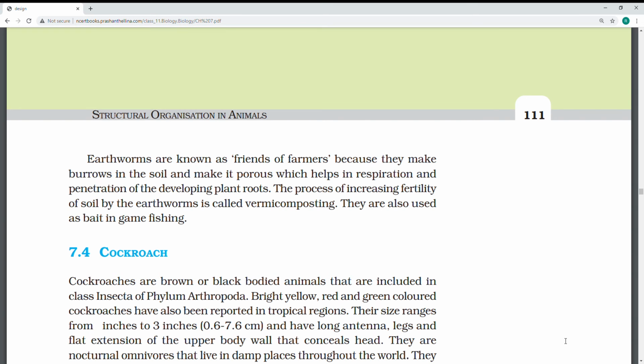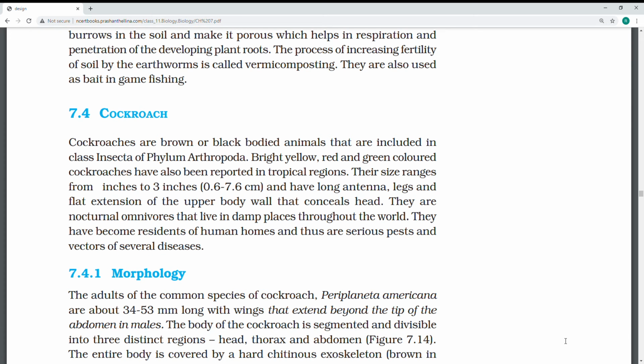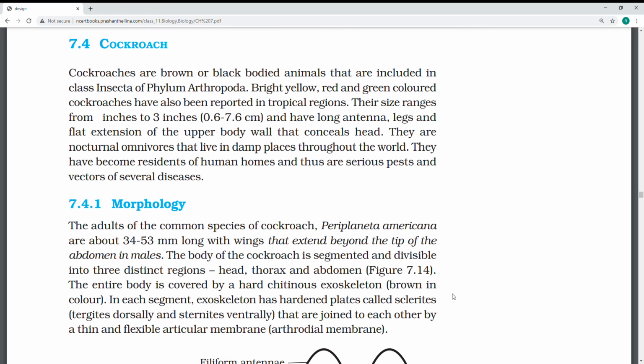Why it is a farmer's friend, we have discussed already. About the cockroach now. See, cockroaches are brown. At night they actively move. They belong to the phylum Arthropoda because of the jointed appendages. If you open it and see, the blood is white in color. If you go to the morphology of these, we see them everywhere at homes. Periplaneta americana is the scientific name.